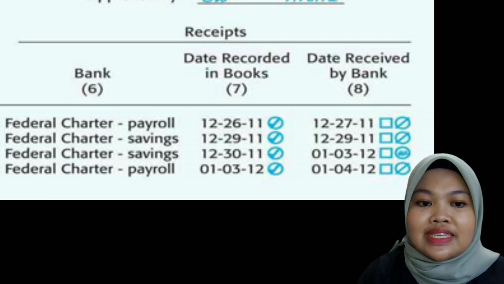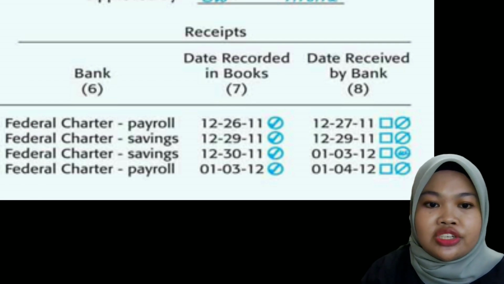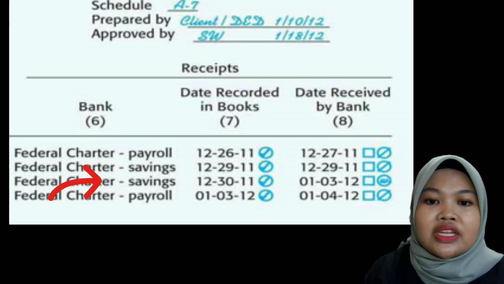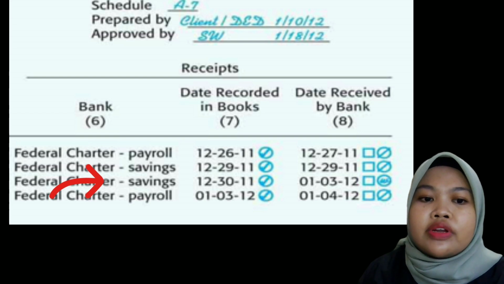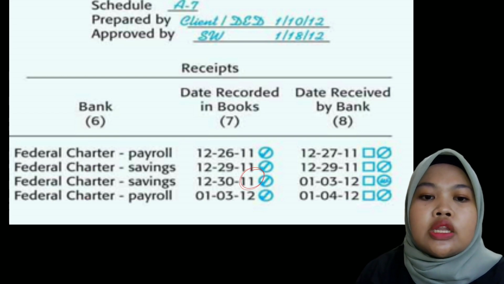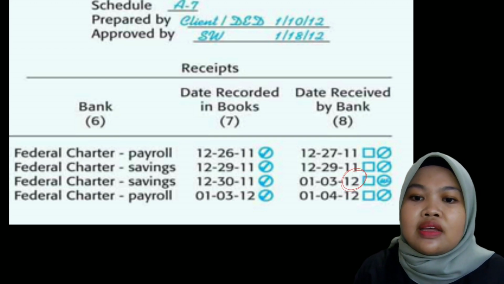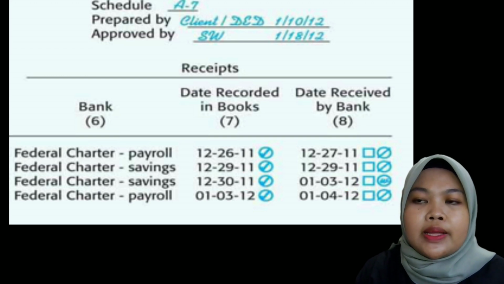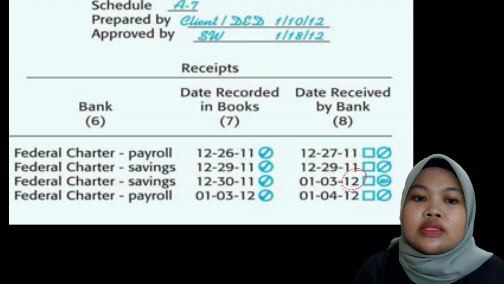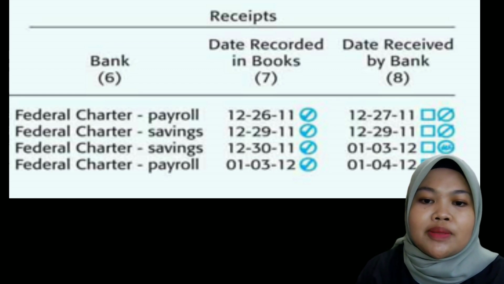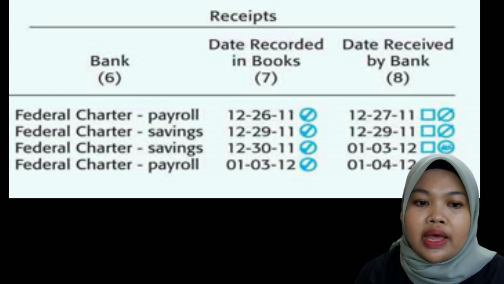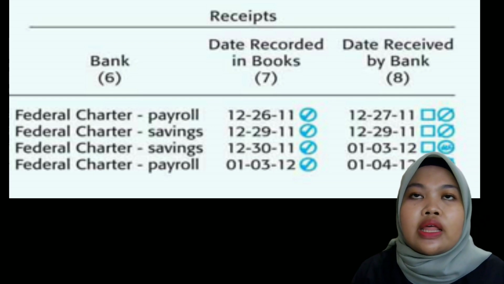If you look at transaction number 3, the date recorded in the books and the date received by the bank are in different years, where the date recorded in the books is in the current fiscal year, but the date received by the bank is in a subsequent fiscal year. Is this right? It means that overstating deposits in transit on the bank reconciliation indicates the possibility of cheating.